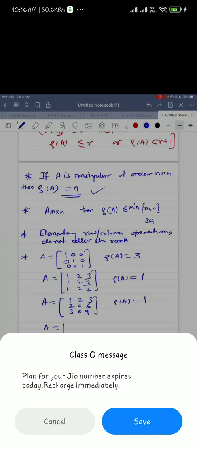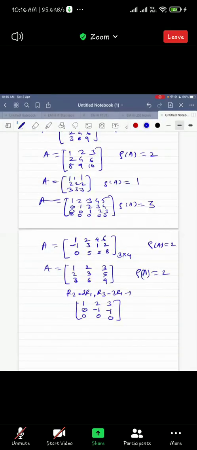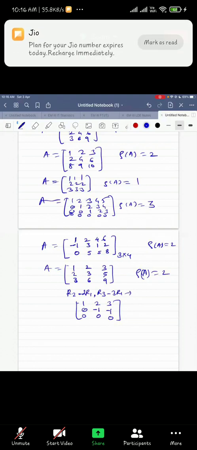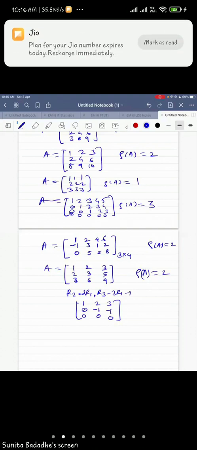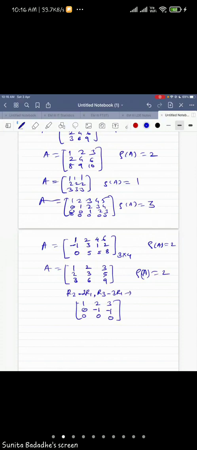So R2 minus 2 R1 means minus 1 here. R3 minus 3 R1 means 0 here, isn't it? And 9 minus 9, so what will it be? Again 0, isn't it? So what is the rank of the matrix? It will not take more than a step to get the answer. Okay, so the rank of the matrix is 2.